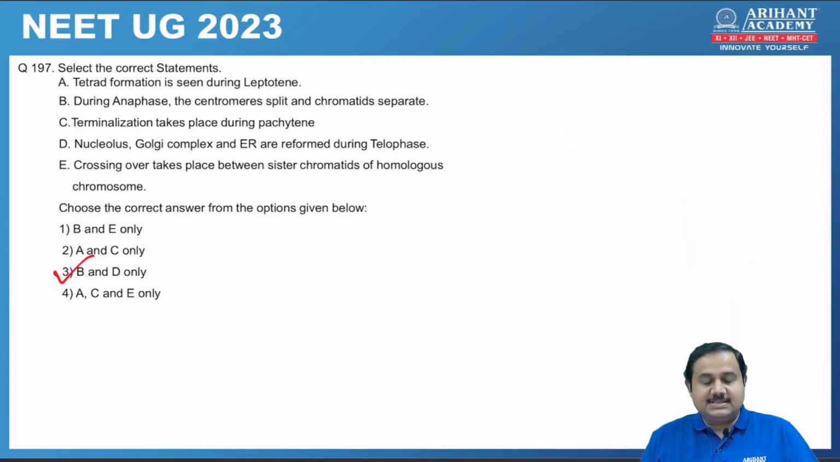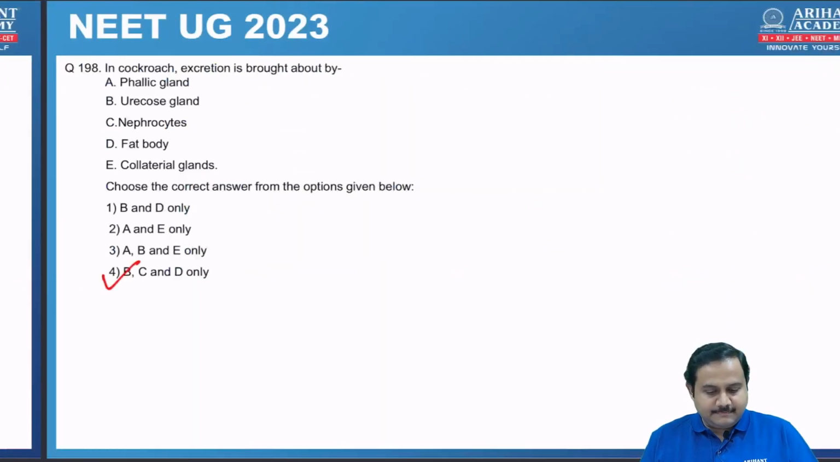197. Select the correct statement. That is correct answer is number 3, that is B and D. So during anaphase, the centromere split and chromatid separate, which is correct. And D is nucleolus, Golgi complex and ER are reformed during telophase. This is also correct. So answer 3 is correct option.